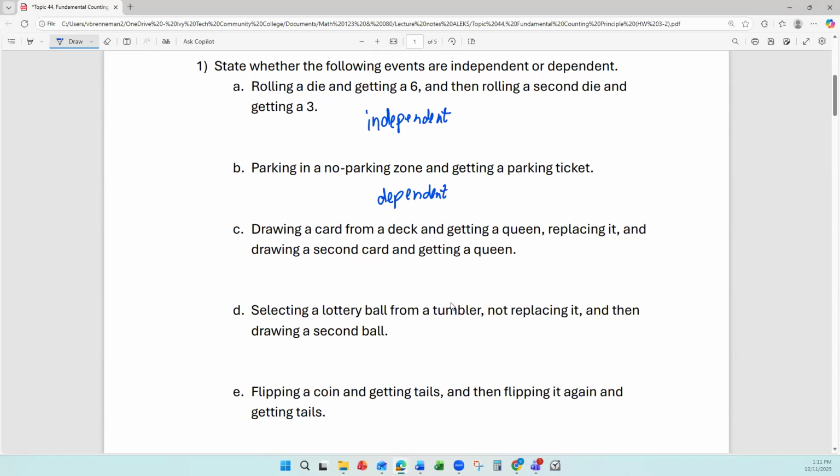Then drawing a card from a deck and getting a queen, replacing it, and drawing a second card and getting a queen. The assumption is you've replaced the card, they're all mixed together. In each draw, you're equally likely to get any one of the 52 cards. These would be independent.